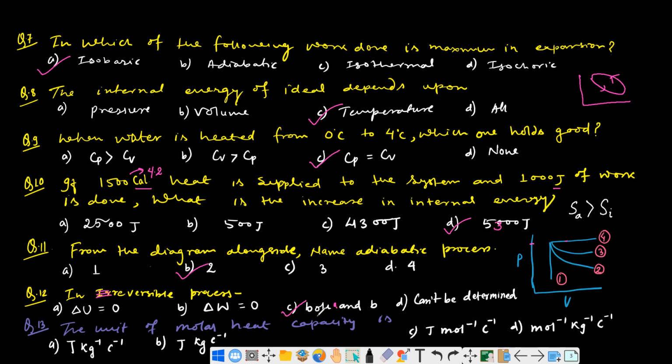Okay, A and B. So the next question is, the unit of molar heat capacity is. This is your specific heat capacity, not molar heat capacity. This itself is wrong. Joule per mole per degree C looks like the correct answer. And per mole, per kg, per degree C, this kind of formulation will not be correct. Molar heat capacity means per mole, how much heat energy is required to increase the temperature by 1 degree C. So the amount of heat energy required to increase the temperature of 1 mole of substance by 1 degree C, this is your correct answer.